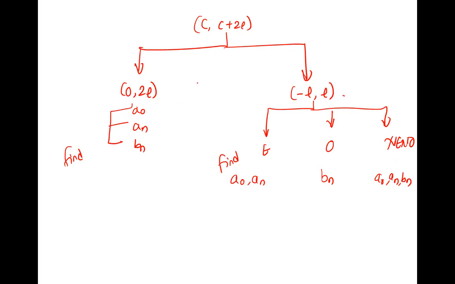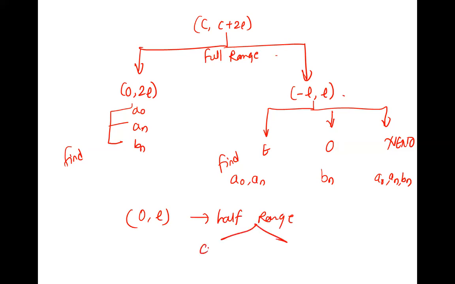And these two are called full range. Next is the half range, and half range is 0 to L. Half range is of two types, cosine and sine. In cosine, you will find a naught and an, and in sine, you will find only bn, and it is exactly similar to this.